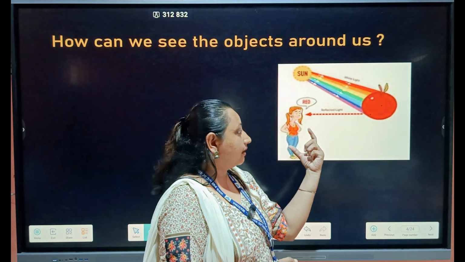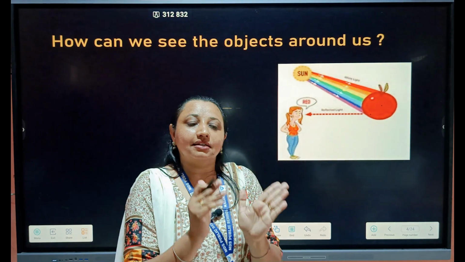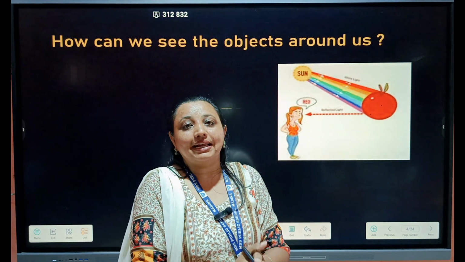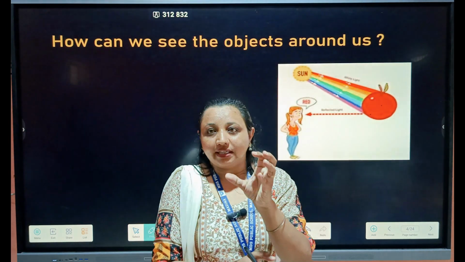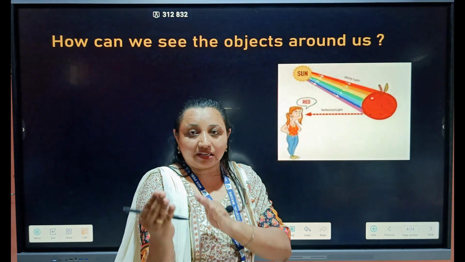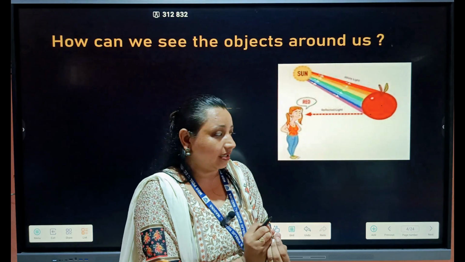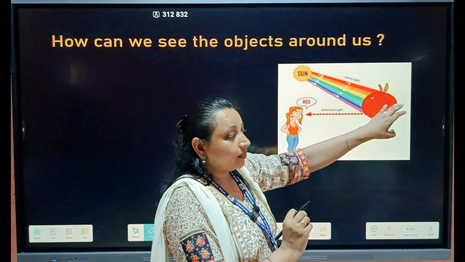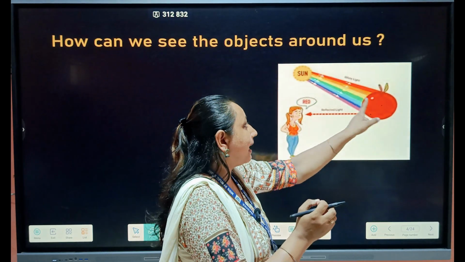Next, how can we see the objects around us? For example, this girl can see this fruit, right? As we have discussed, the sun's white light has 7 colors in it. All the 7 colors strike on that particular fruit, but the fruit just reflects back one particular color and absorbs all the remaining colors. Here, this fruit absorbs all the colors, just reflects the red color.